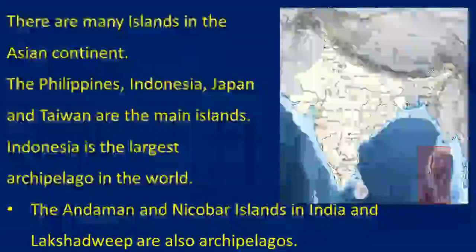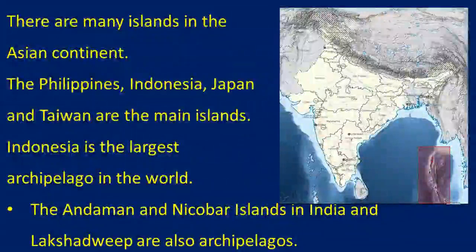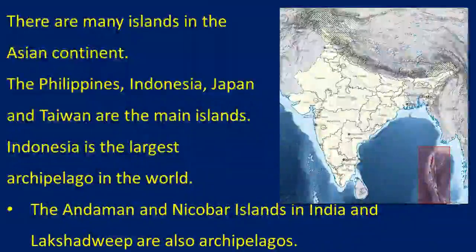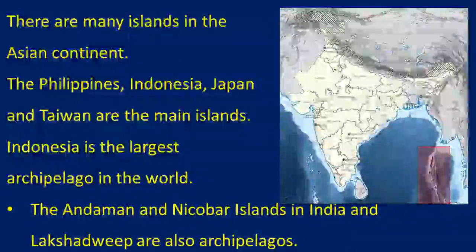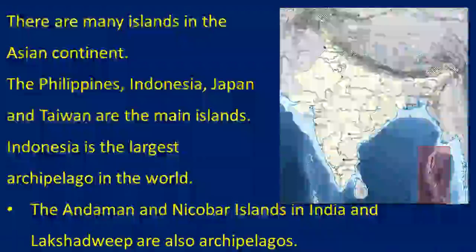There are many islands in the Asian continent. Majorly we can see the Philippines, Indonesia, Japan and Taiwan as the main island countries. Indonesia is the largest archipelago because it contains hundreds of islands. The Andaman and Nicobar Islands and the Lakshadweep Islands are also part of India. Here you can see the Andaman and Nicobar Islands.